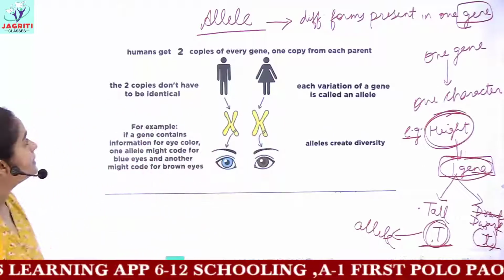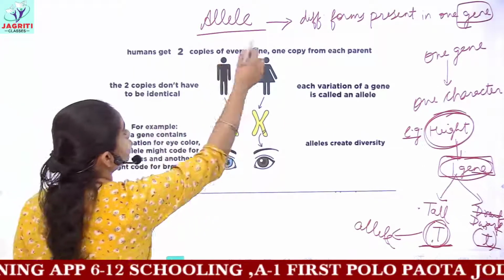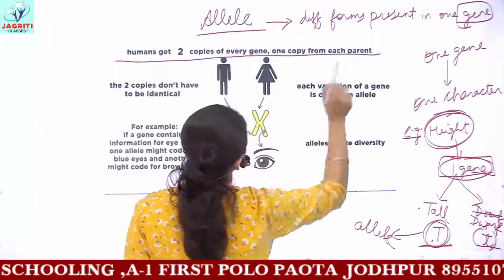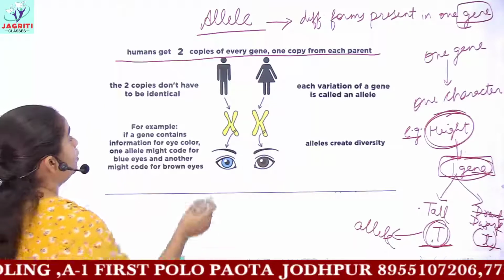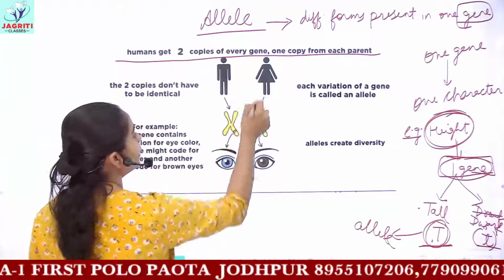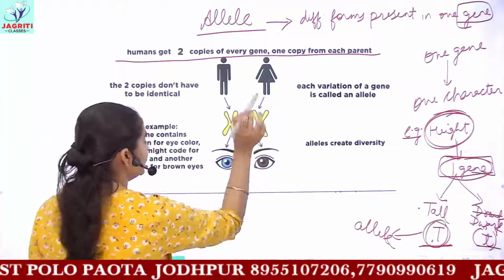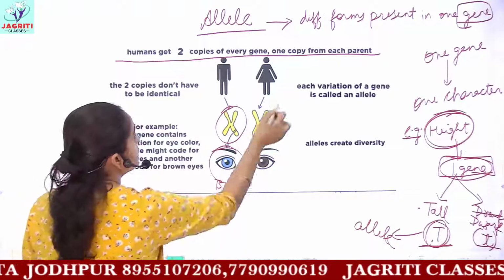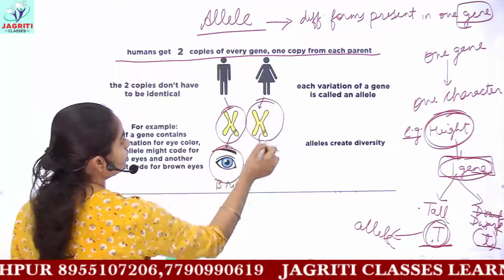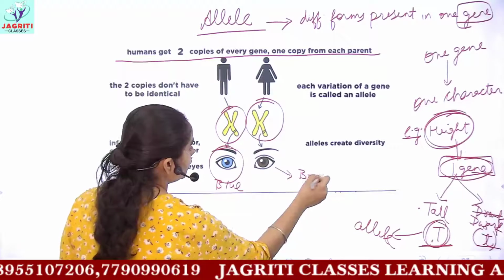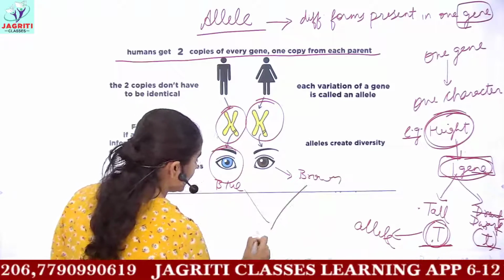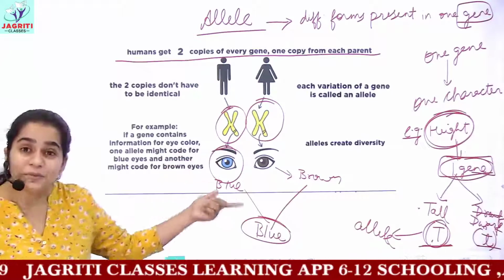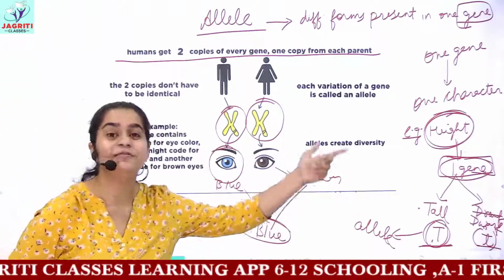Similarly, you have two parents, the male and the female parent. Humans get two copies of every gene, one copy from each parent. One copy of the gene comes from the male parent, and one comes from the female parent. Let's suppose the male parent is responsible for blue colored eyes, and the copy of the gene coming from the female parent is responsible for brown eyes. If I tell you that the child has blue eyes, that means blue is the dominant trait and brown is the recessive trait.